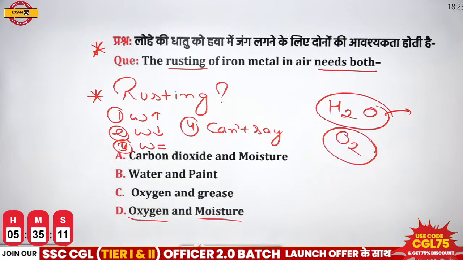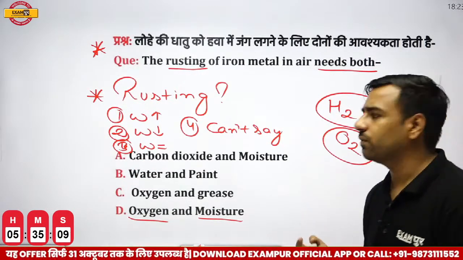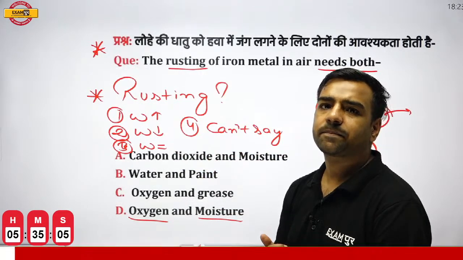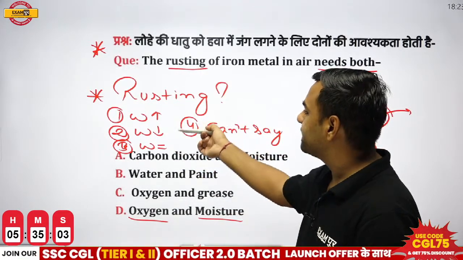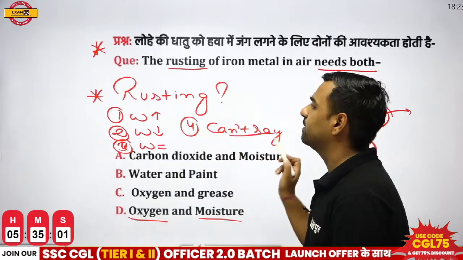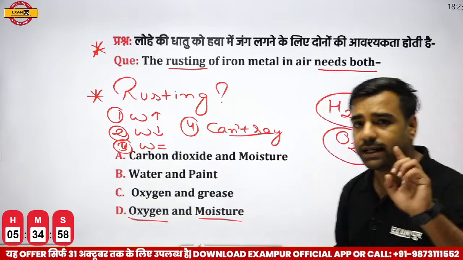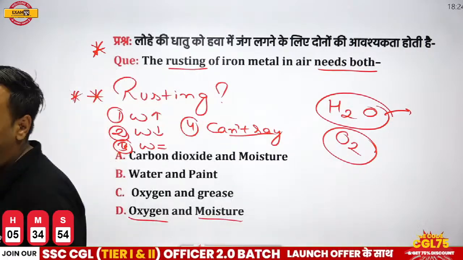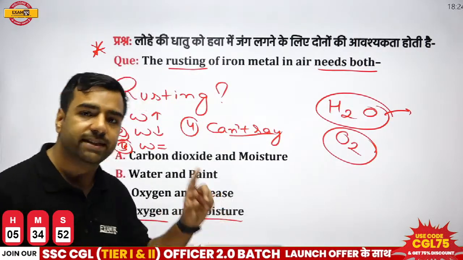Answer please. When we talk about rusting, what is the effect on weight? So we have 4 options, 1, 2, 3, 4. So what would be the correct answer here? Will weight increase, decrease, remain the same, or can we not say during the rusting part? And yes, please remember, this is again from the previous year part. I'm putting a double star over here. And yes, the same question was asked in BPSC.